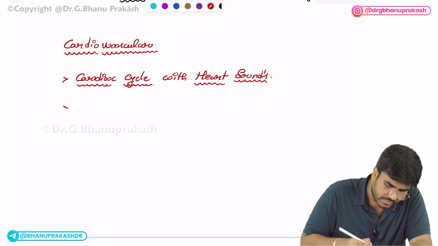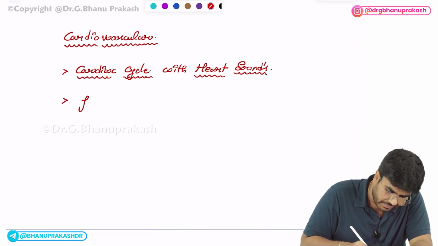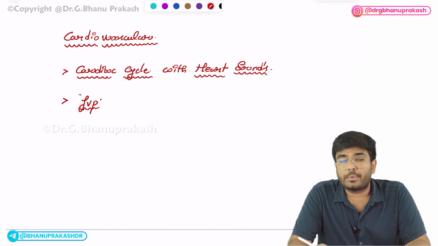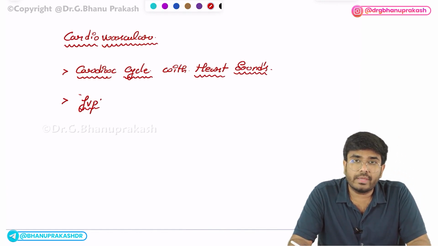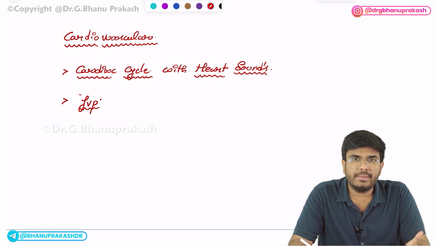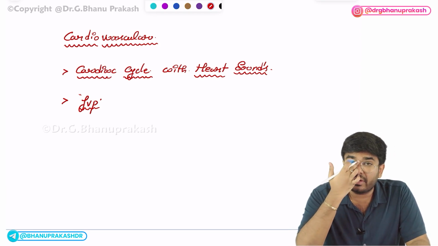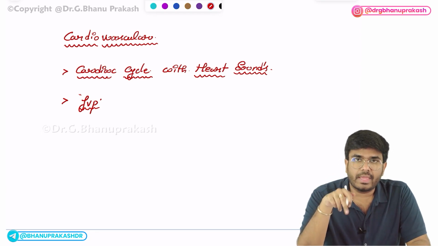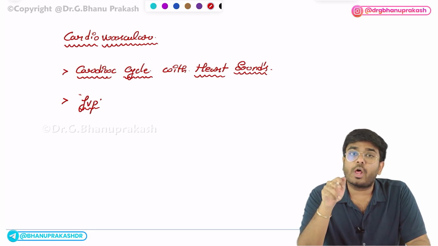After cardiac cycle, the next most important area is JVPs, jugular venous pressure changes. You know what are the positive waves, what are the negative waves? C wave in JVP, you know A, C, X, V, Y, right? These 5 waves, when they are going to be seen. When you are going to get the C wave. C wave is going to be seen in which phase of the cardiac cycle? A wave is seen in, V wave is seen in, Y wave is seen in, and abnormal JVPs.